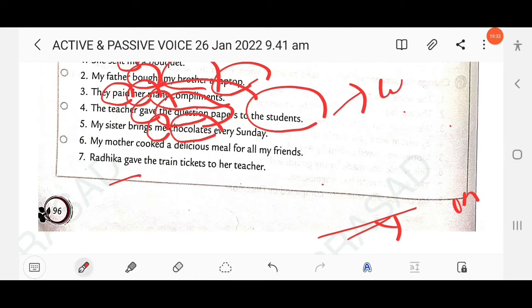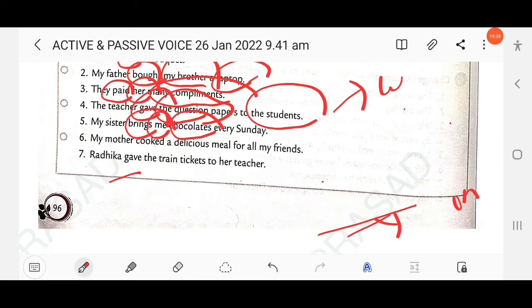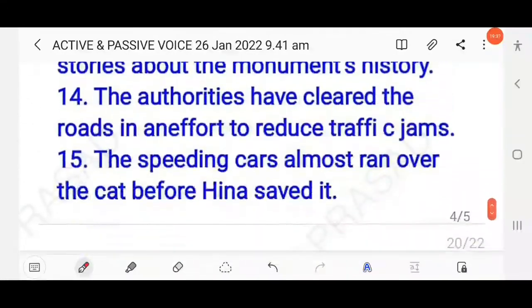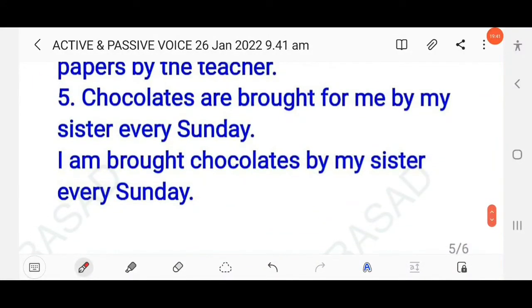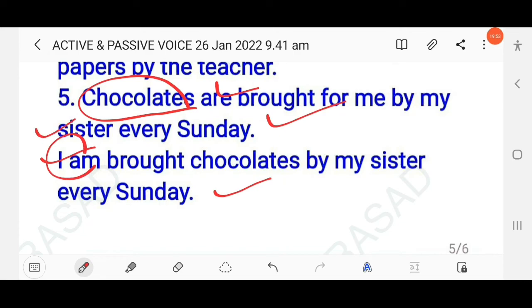And you know here the tense used is simple present, brings. So here you have to write chocolates were bought for me by my sister every Sunday, or I am brought chocolates by my sister every Sunday. The first using the direct object and second using the indirect object. Okay.